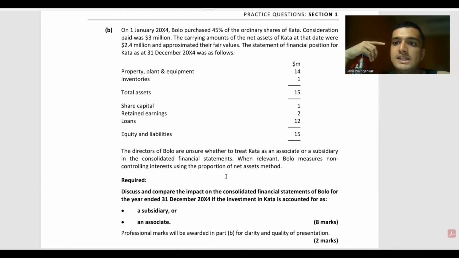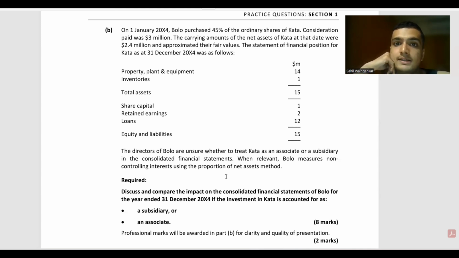If Bolo is able to have indirect say or control over other entities that control Kata, or is able to divert decisions of other entities that own the 55% of share in Kata, then Kata can also be treated as a subsidiary.